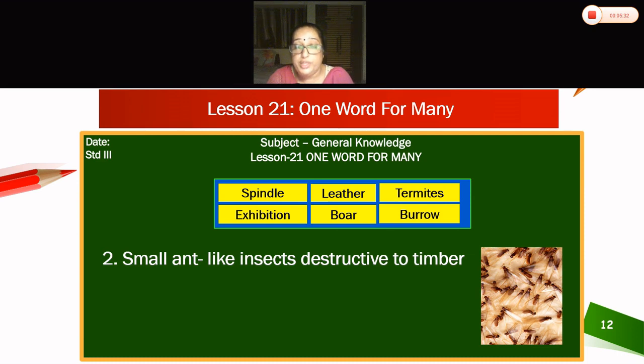Now here small insects are there. Small ant-like insects. Destructive to timber. That is termites.